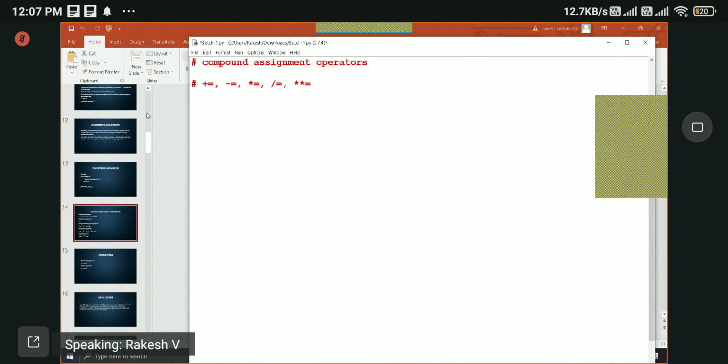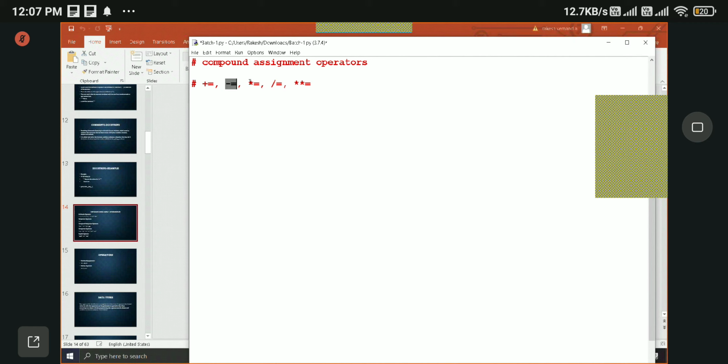These are some compound assignment operators. So where do we use them? When you want to increment a value, when you want to decrease a value, or when you want to multiply a value, we use these assignment operators.